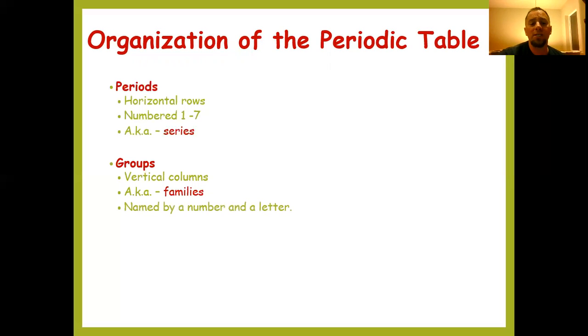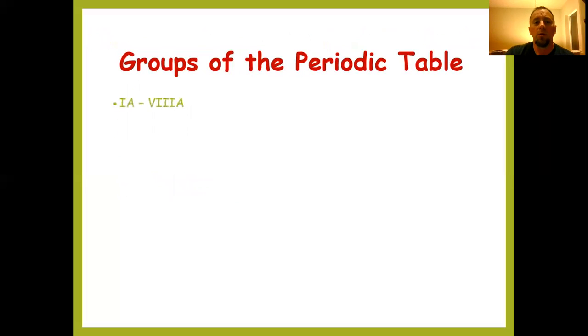They're usually named by a number and a letter, and we'll get into the groups as we go. So 1A, 2A, 1B, 2B, and we're talking about the inner transition elements and things like that. We'll get into that. So 1A through 8A are the representative elements. And as we take a look at a periodic table, we'll notice that those are the elements that fall into the S and P blocks on the periodic table.